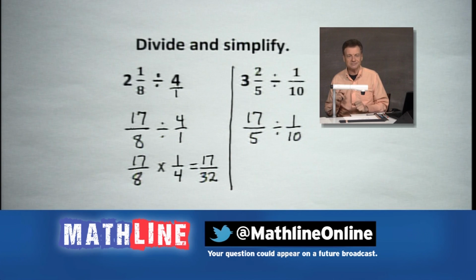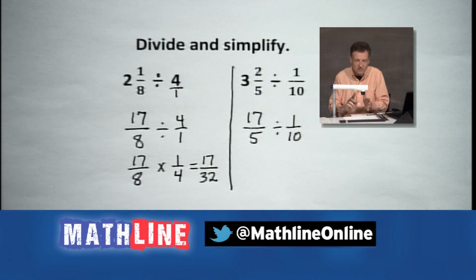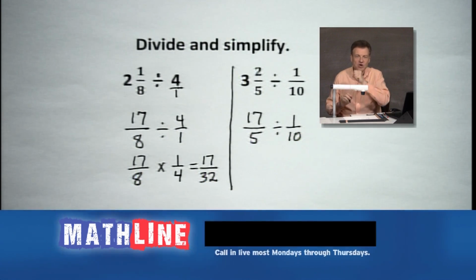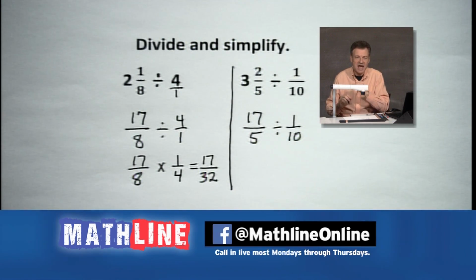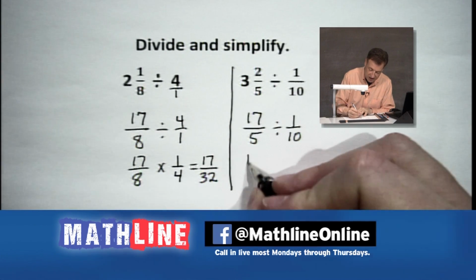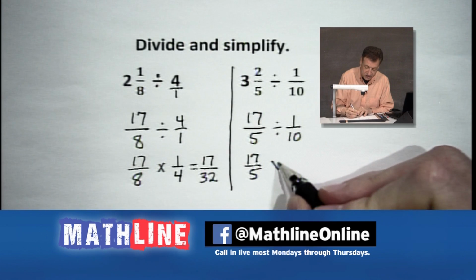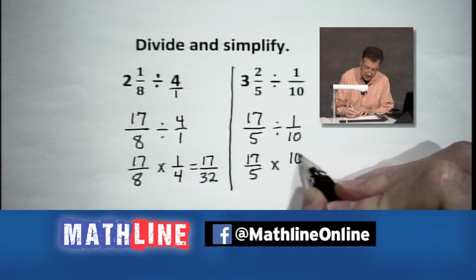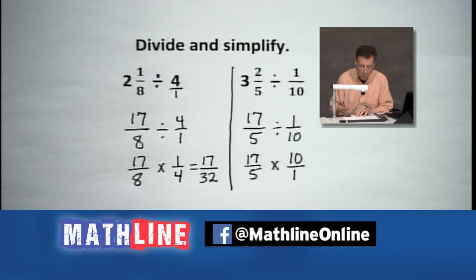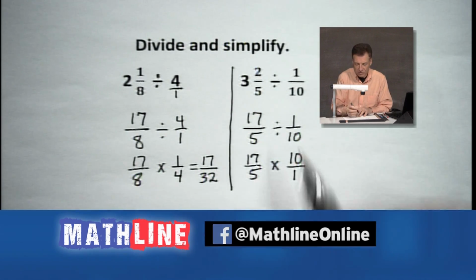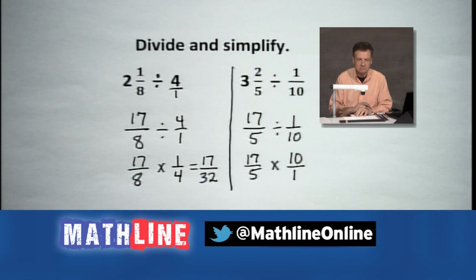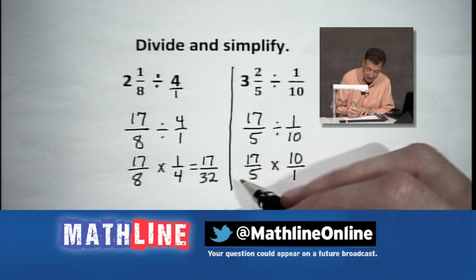Haven't changed anything yet. Always make your improper fractions first, then think about what we're going to do with the division. Remember, inverse operations, we're going to multiply and we're going to use a reciprocal. So we're going to keep 17 over 5, then we're going to multiply by big numbers here, 10 over 1. So it's basically like we're multiplying into a lot of pieces, all right? So let's kick it out and see where it goes.